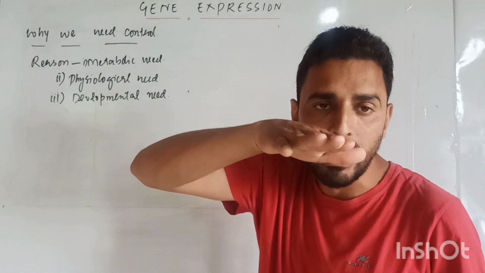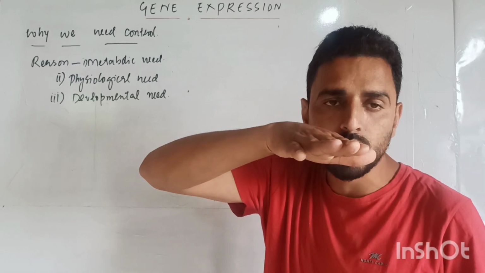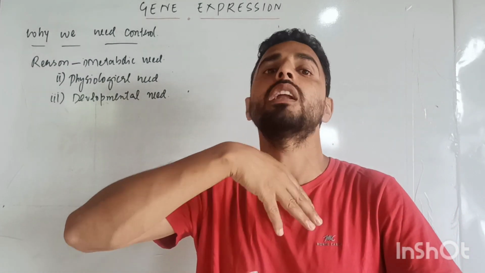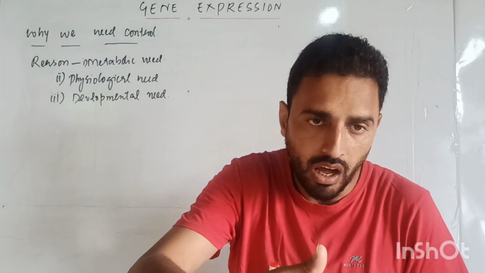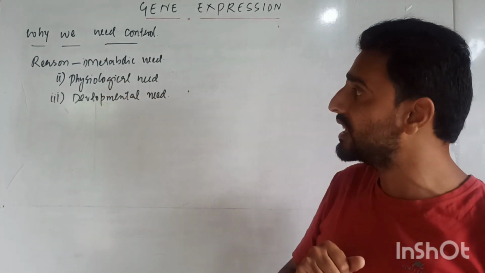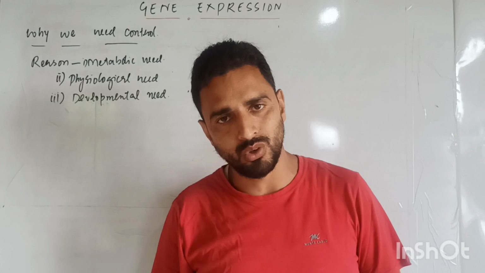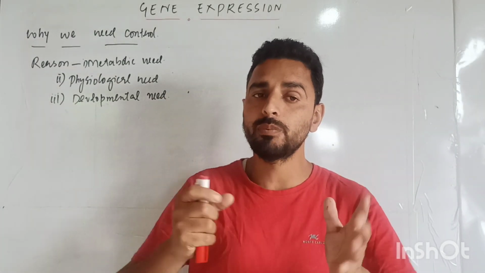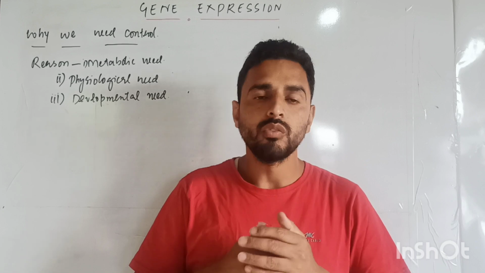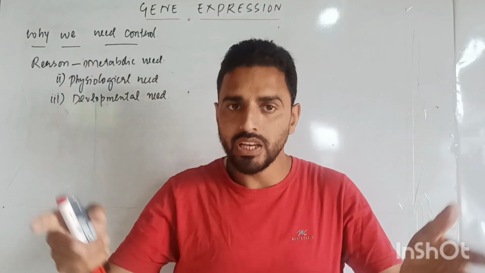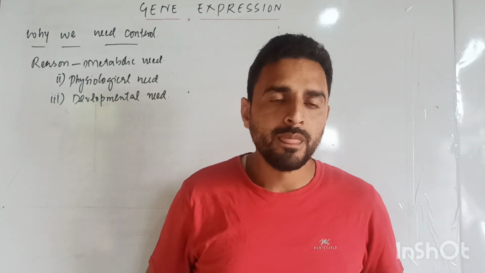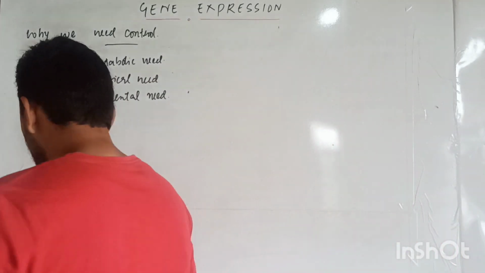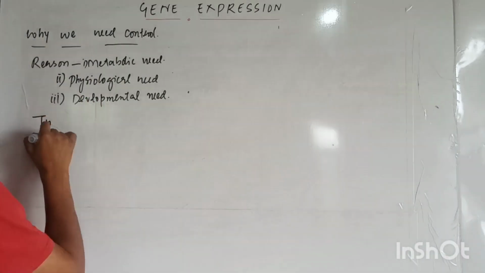Up to the level of puberty, we don't require such enzymes which are synthesized at the time of or after puberty. Clear? Are you getting me? These are the three reasons why we need control. Now, dear students, we have different types of genes. We are making different types of genes here. That means first type here is types of genes.